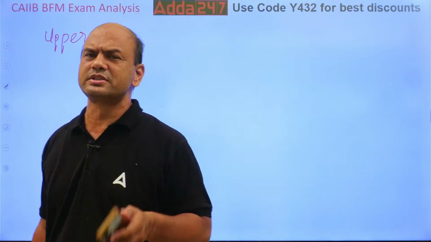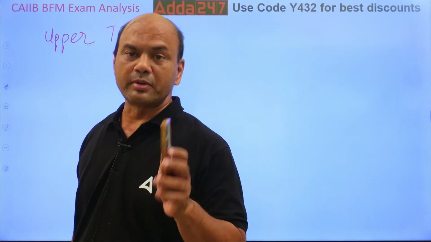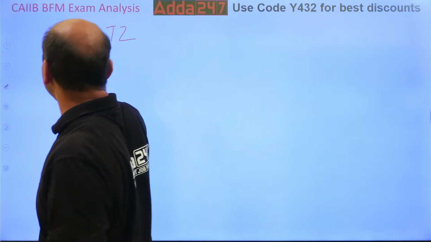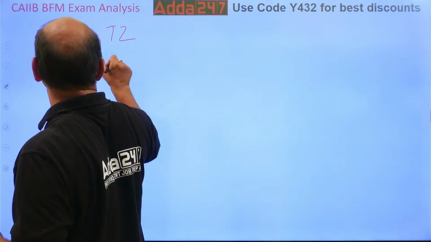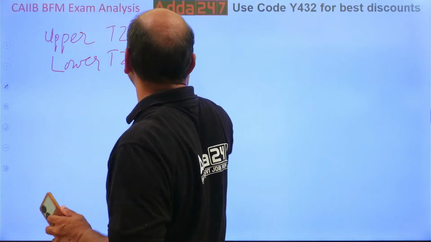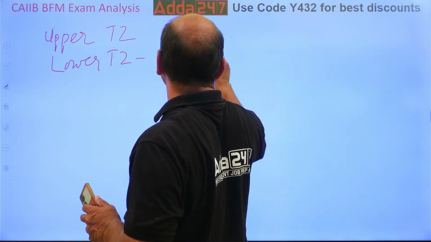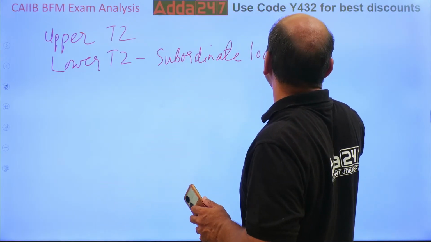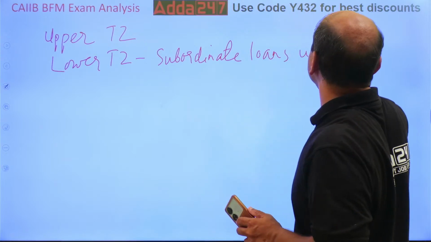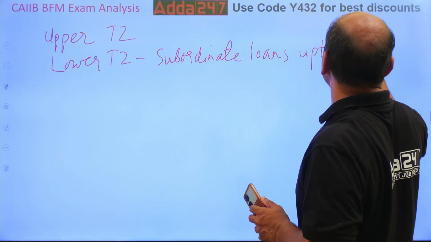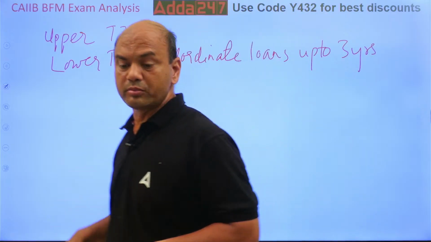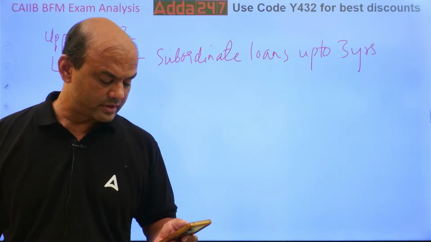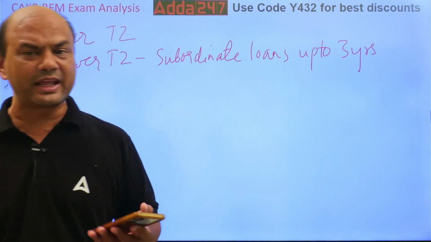Generally subordinate loans up to 3 years are taken in lower tier 2, and upper tier 2 is bonds with longer commitments. Then there was one question on NII and NIM calculation.